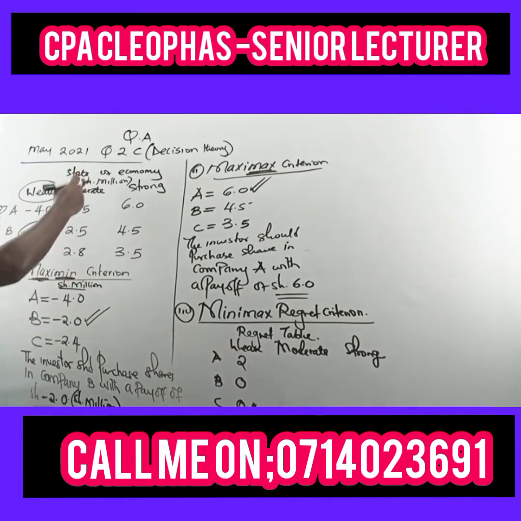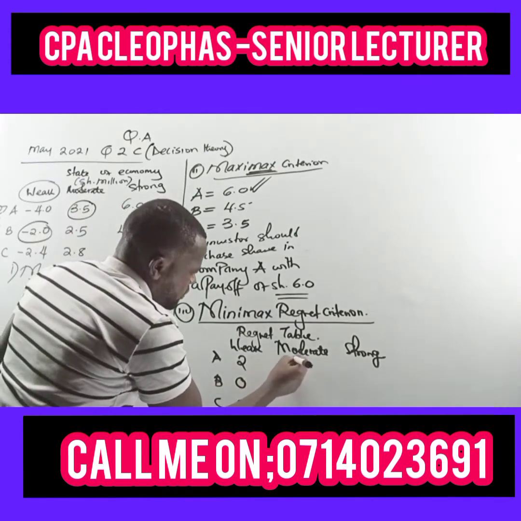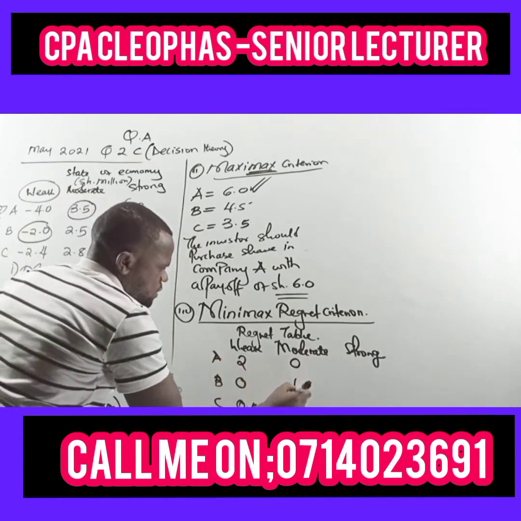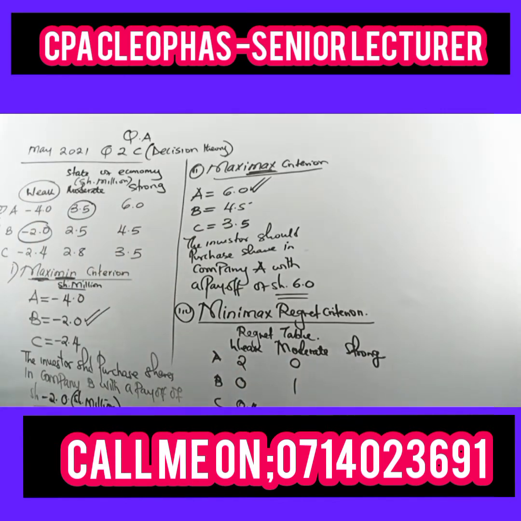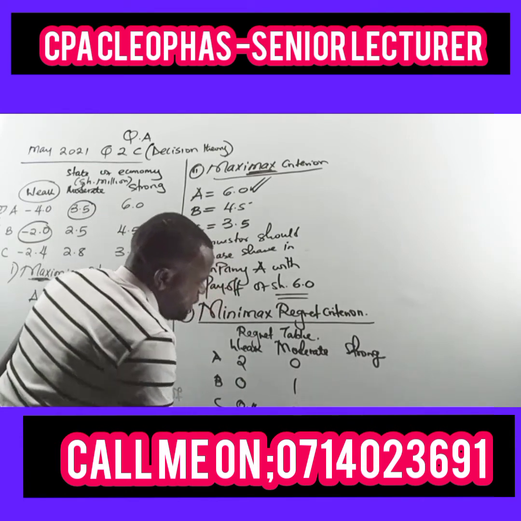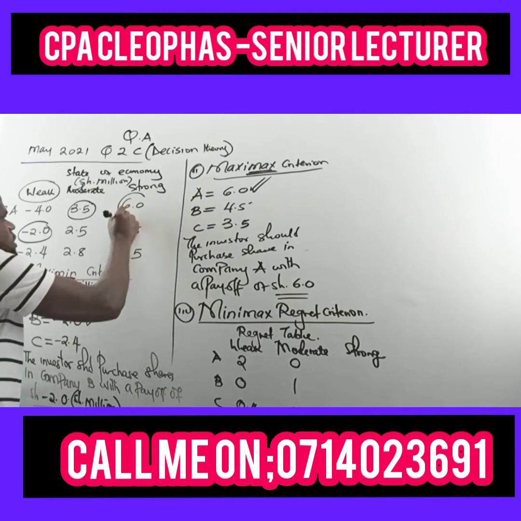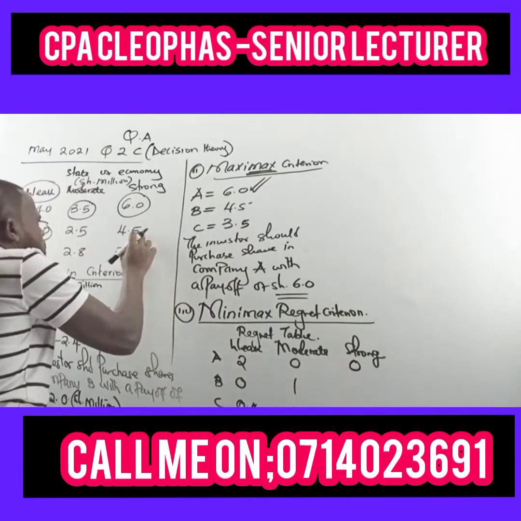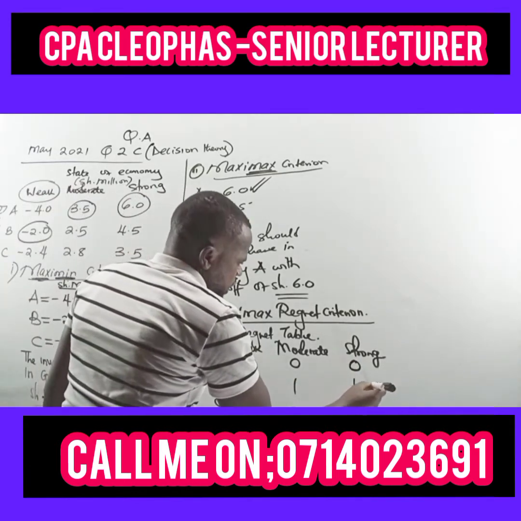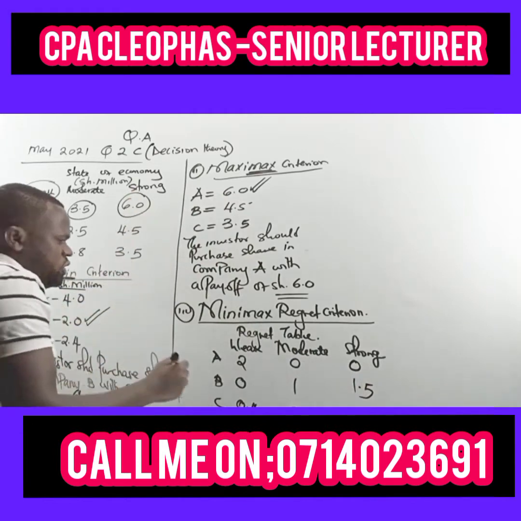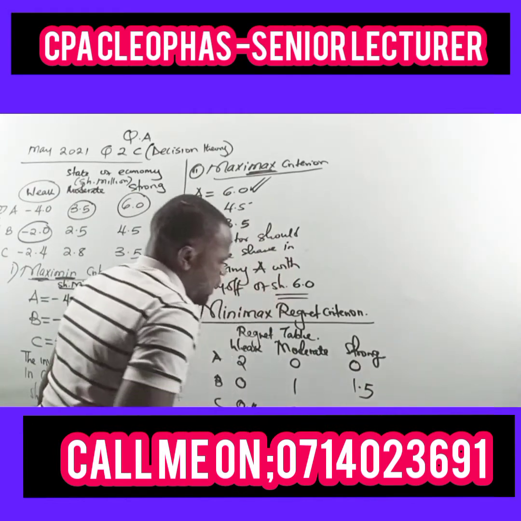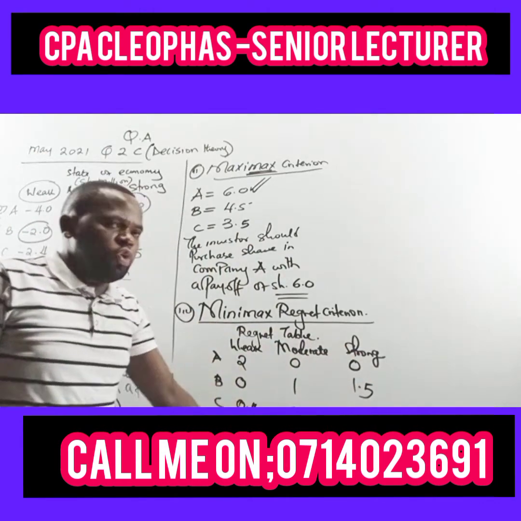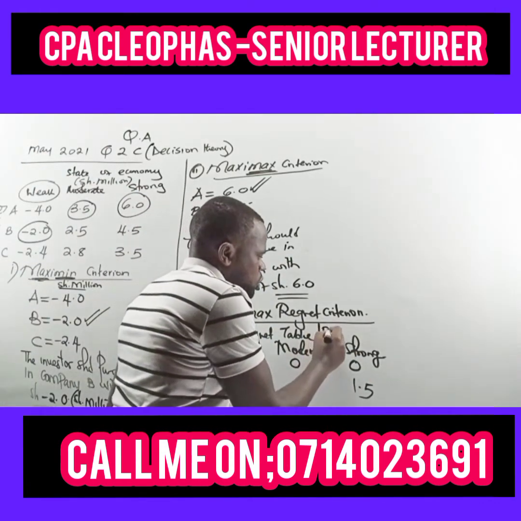We do the same for the moderate. The highest is 3.5. Subtract all the other values from 3.5. The first one, 3.5 less 3.5, is 0. Less 2.5 is 1. Less 2.8 is 0.7. Then for strong, the best could have been 6. When you choose 6, the opportunity loss is 0. When you choose 4.5, the opportunity loss is 1.5. When you choose 3.5, the opportunity loss is 2.5. Now, this is the opportunity loss table, also called the regret table.